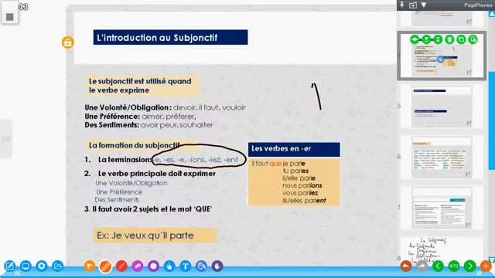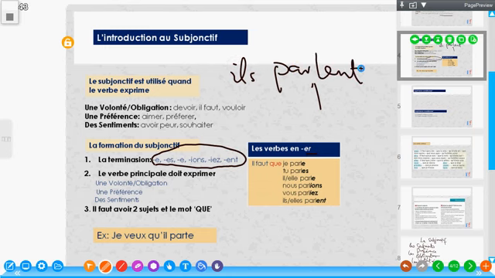For instance, look at the verb parler here. Parler is an ER verb. So if we have the third person plural form of parler, it is ils parlent.